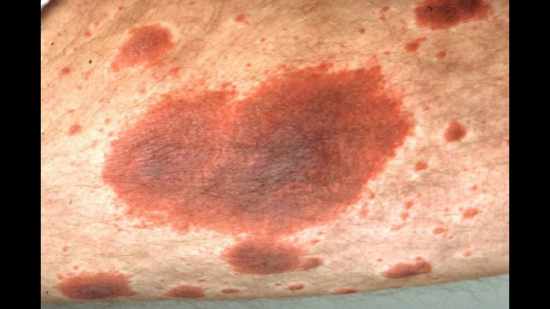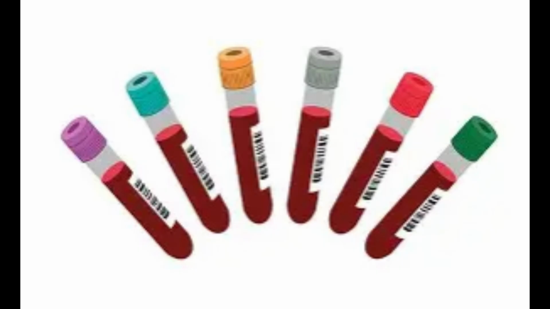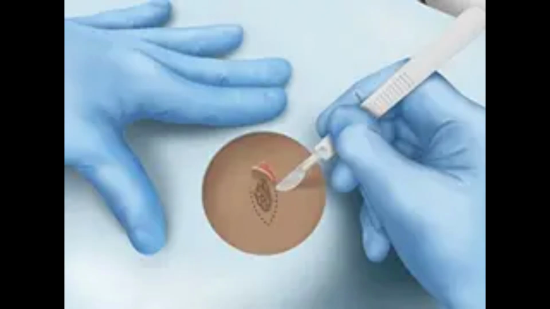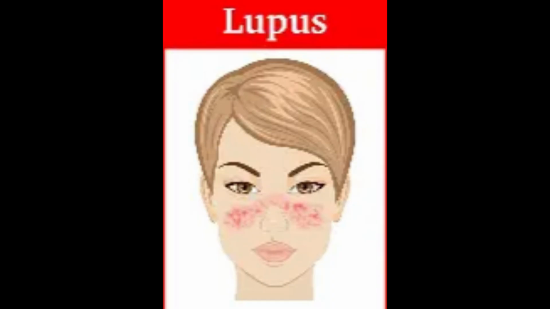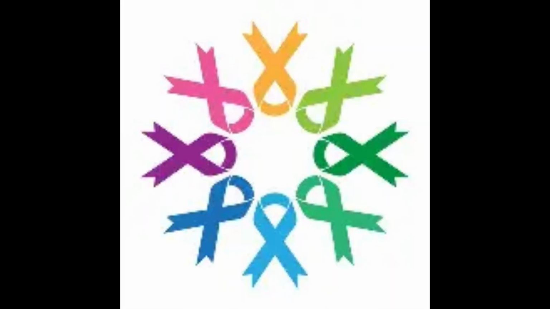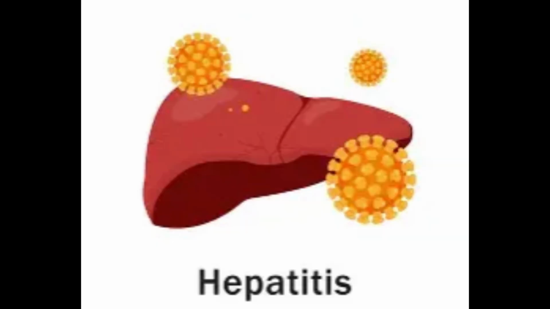If urticarial vasculitis is suspected, laboratory testing and skin biopsy need to be done. Systemic diseases associated with urticarial vasculitis include autoimmune diseases like lupus, malignancies, and infectious diseases like hepatitis B and C.